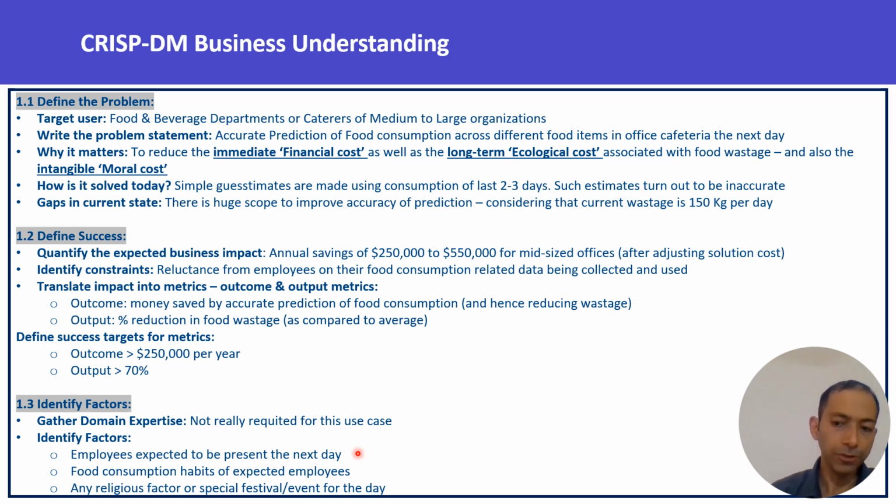Then for the employees who are going to be present the next day, what are their food consumption patterns, based on which we can predict what they are going to eat the next day. And any other religious factors or special festivals and events which they observe, and on the occurrence of that day or event, their food patterns become different from the norm. So these are the factors which will need to be considered.